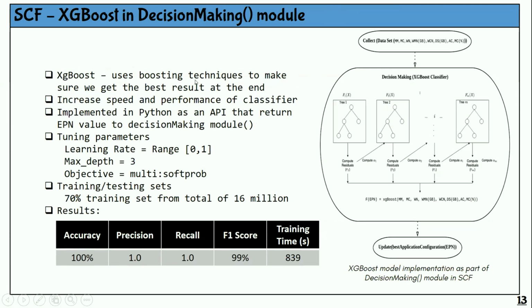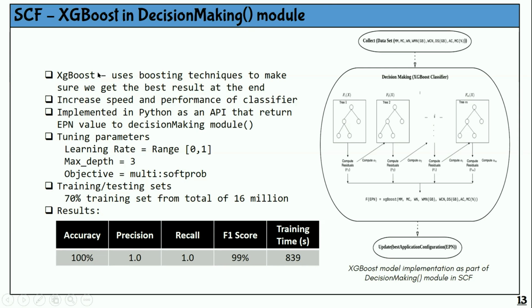XGBoost uses boosting techniques to make sure we get the best result at the end, and XGBoost also can increase the speed and performance. So that's why we pick XGBoost to suit our self-configured framework inside the Apache Spark cluster. We don't want to use something that needs more time, because the execution of large-scale social networks analysis is already consuming more time, so we don't want to add more time. So XGBoost increases the speed and performance of the classifier.